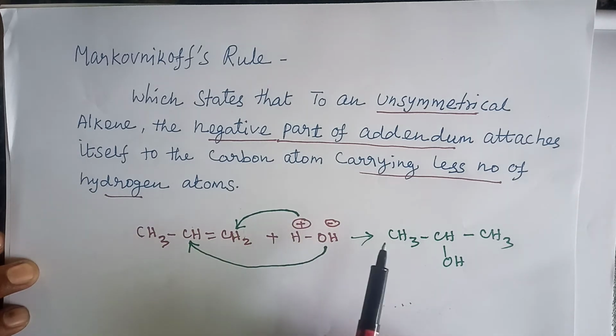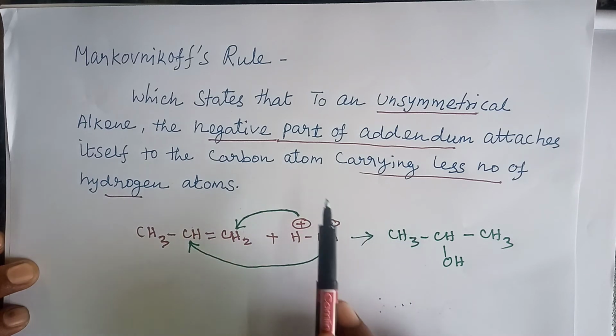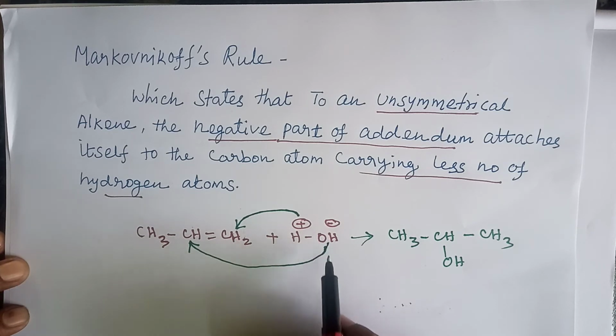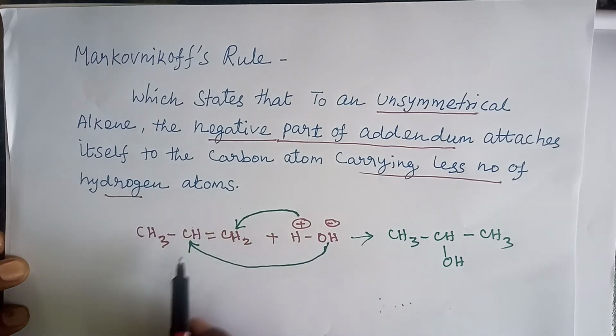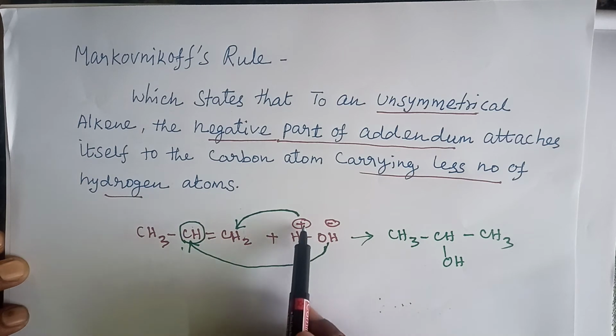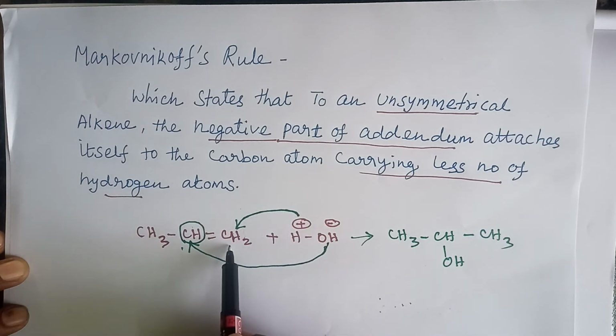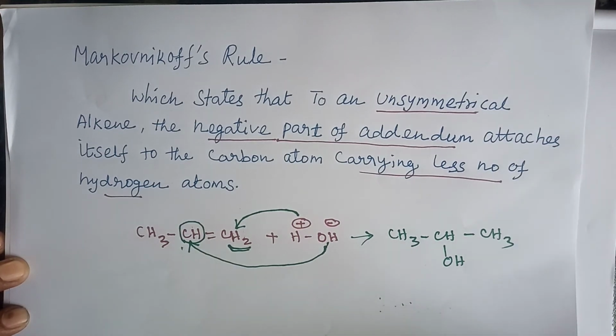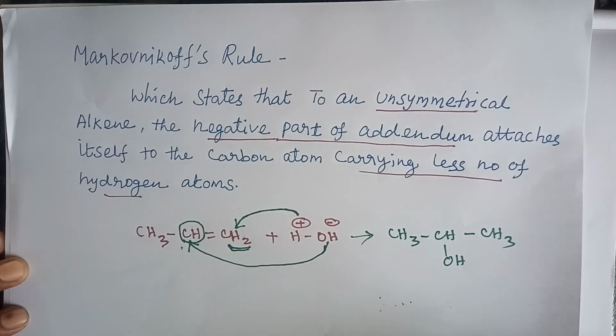Markovnikov's rule is nothing but, to an unsymmetrical alkene, the negative part of the addendum, this OH minus, which is a nucleophile, attaches to the carbon carrying less number of hydrogen atoms. This positive part adds to the carbon carrying more number of hydrogen atoms. This is Markovnikov's rule. Do you understand, student?